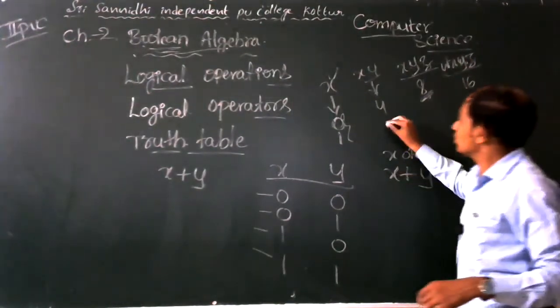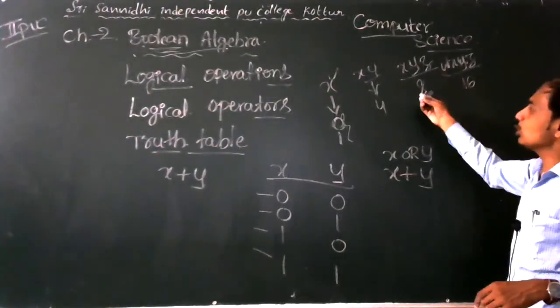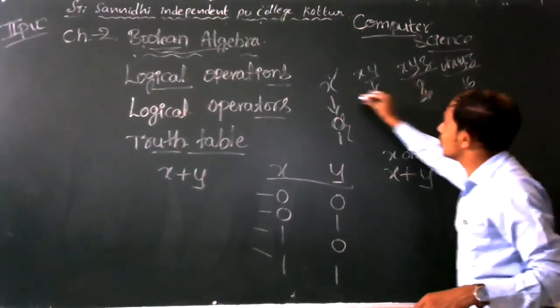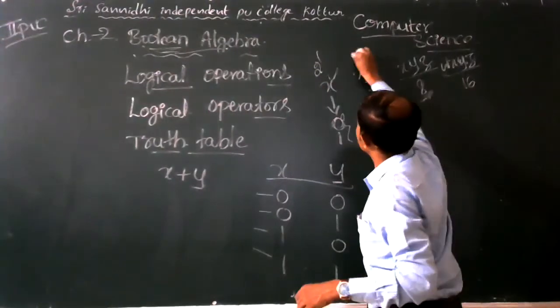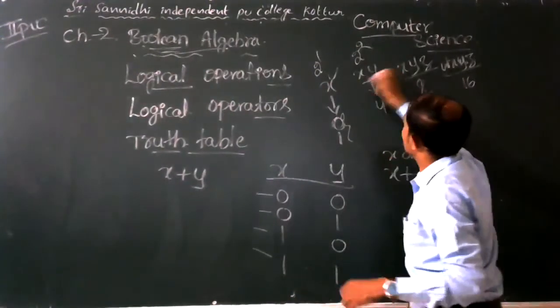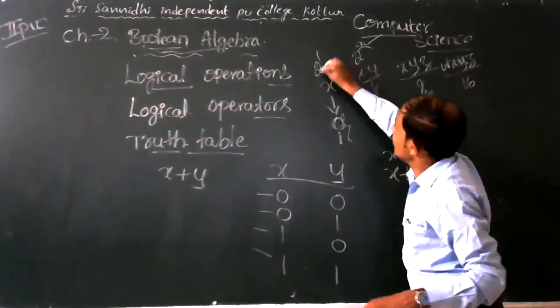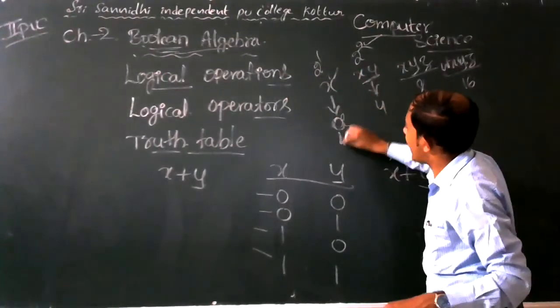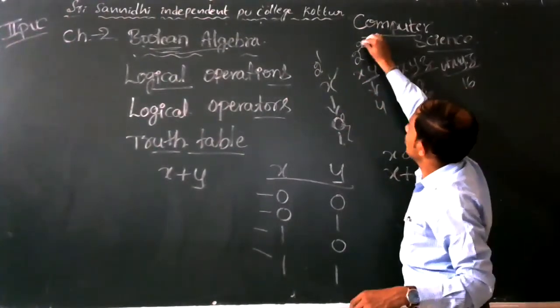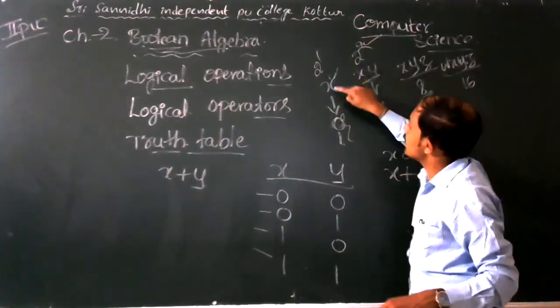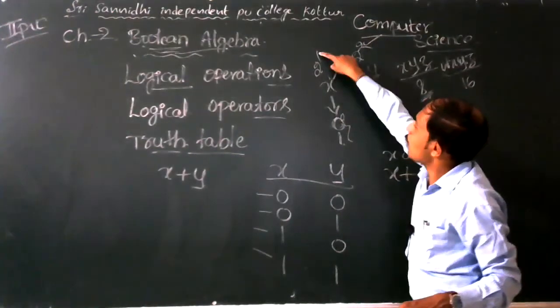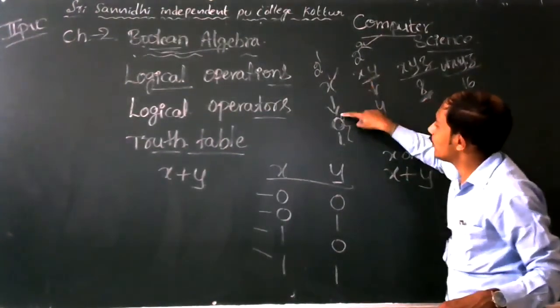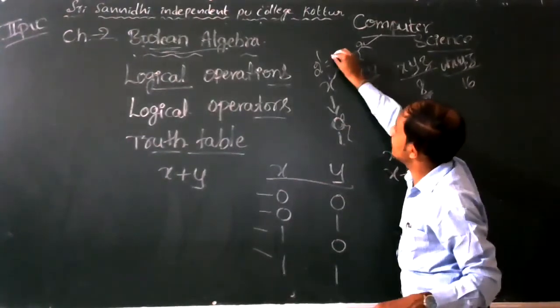Like that, 2 to the power of n: 2 is the base, and the power is the number of variables. For one variable, 2 to the power of 1 means 2 possible values.